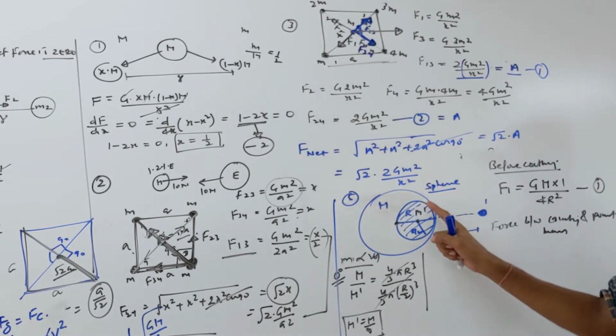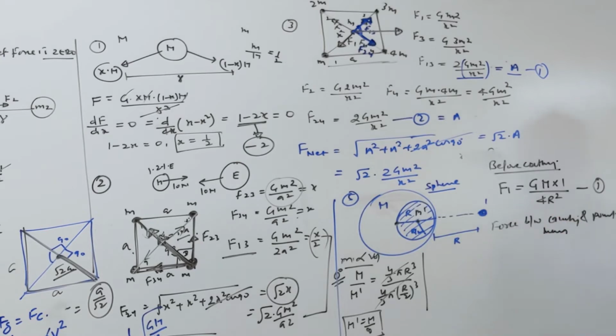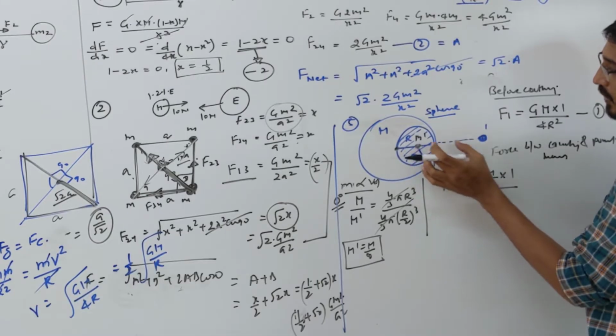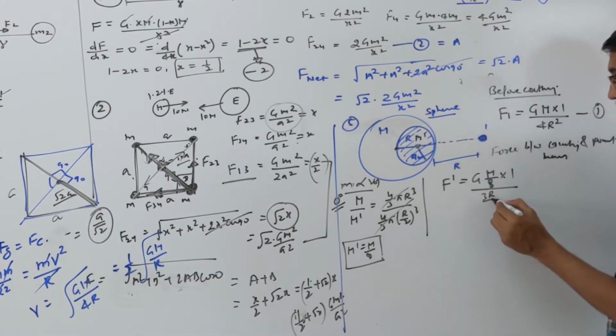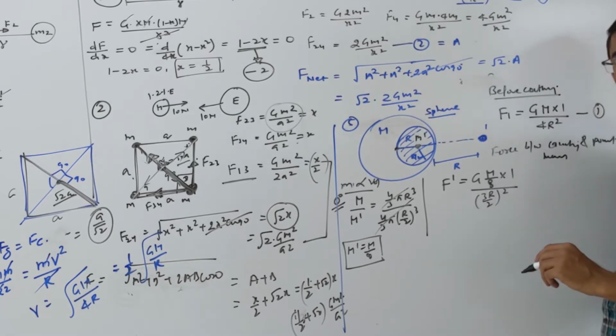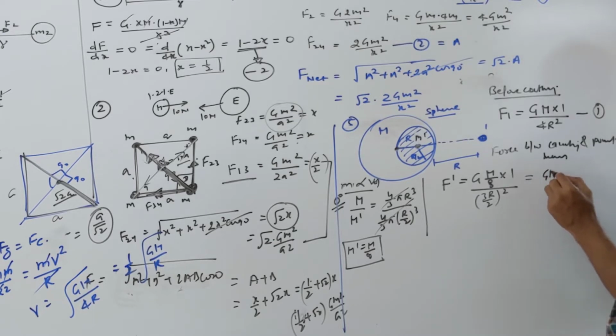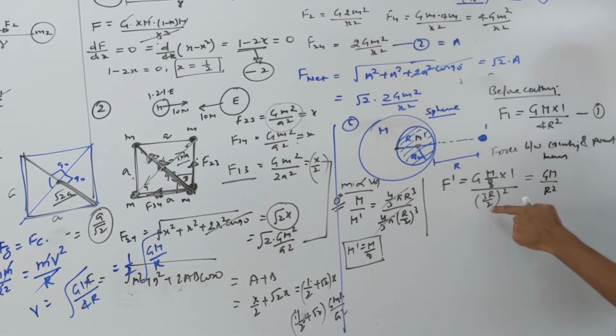Now let's calculate the force between this removed part and this point mass. Let's call that F dash. What is the answer? G, mass of that part is M by 8, mass of this we are calling 1, and the distance between them. What is the distance? From this center to that center, that's R by 2 plus R, so it becomes 3 by 2 of R, squared. If you do it like this, you will get GM, and this becomes R square, and the number is